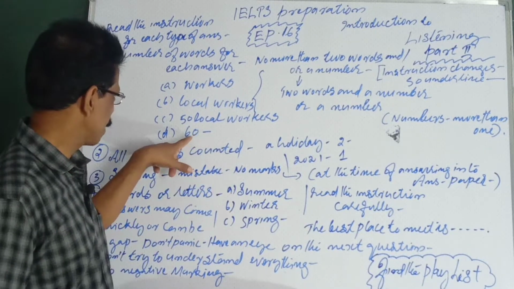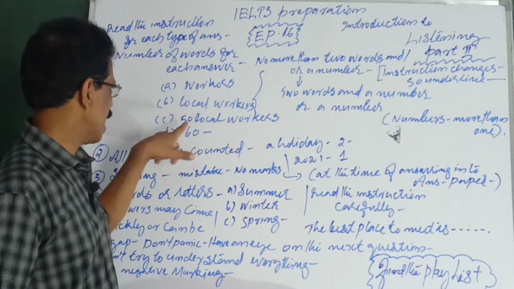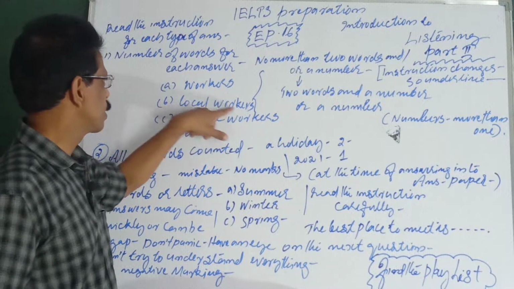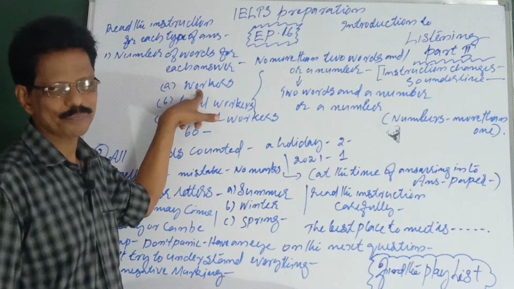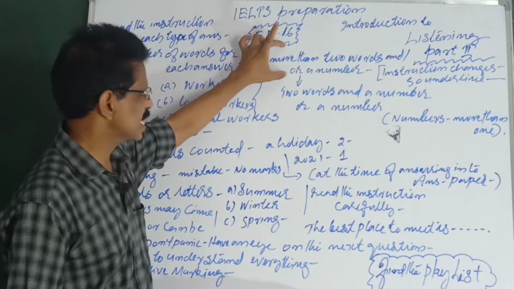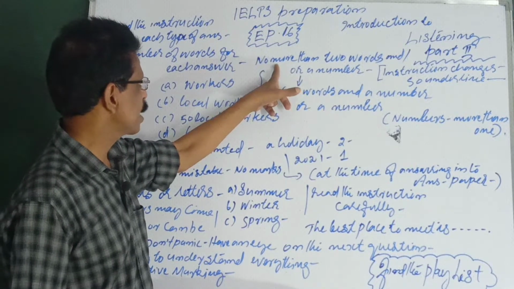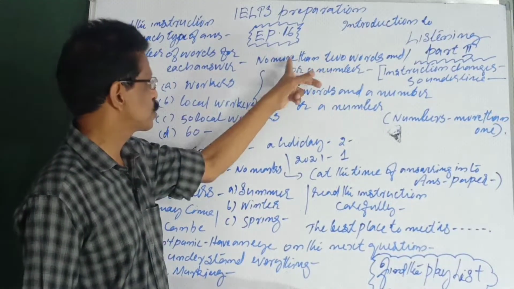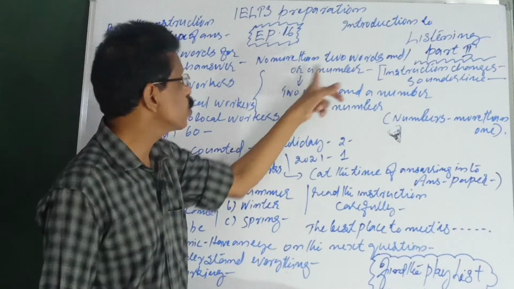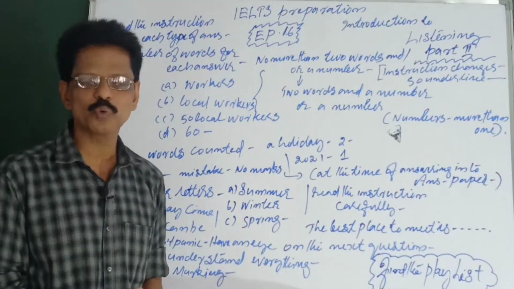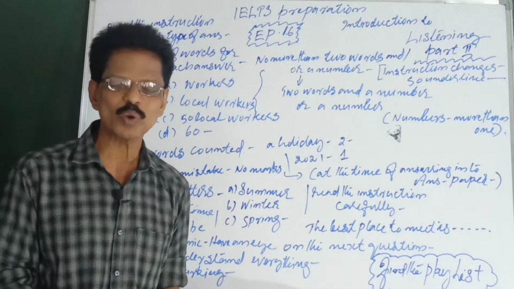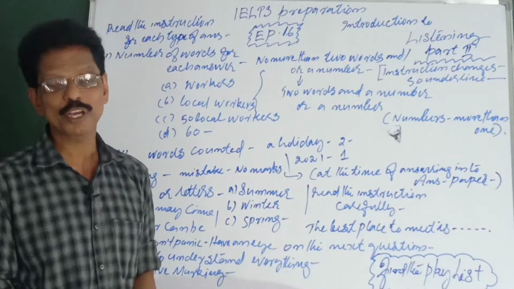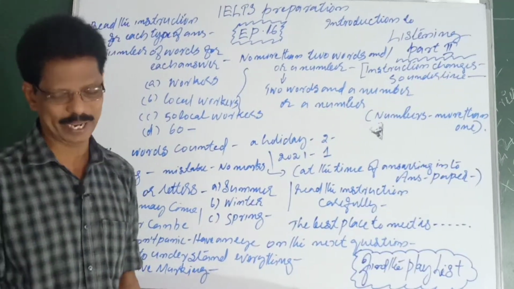So it can be a number, it can be 2 words and a number, 2 words, or a single word. So read the instruction. If it says no more than 2 words, you cannot have 3, but you can have 2 words and or a number. If necessary, 2 words and a number also can be given. According to the instruction, you have to write.